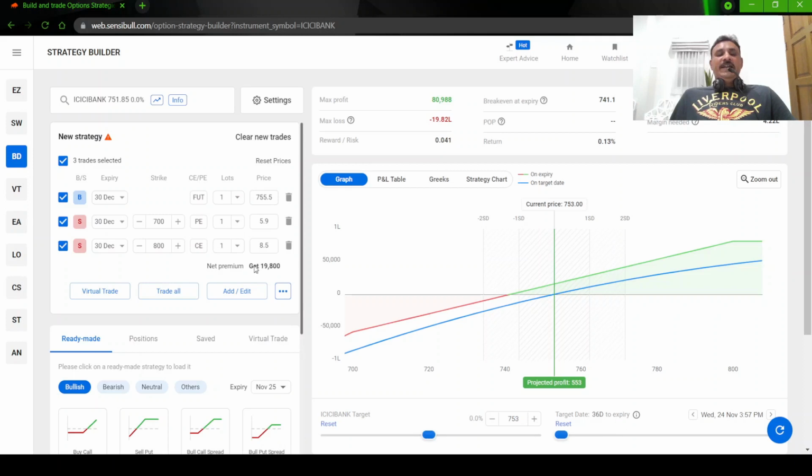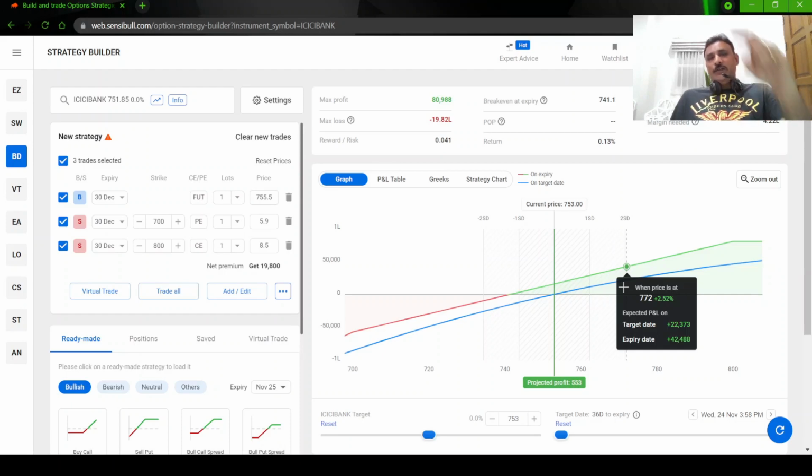For getting a 19,800 premium, what is the risk we have got? Your maximum profit can be if the stock goes up. Like right now, the ICICI Bank stock is at around 750. So from here, you say for the next month, next week, the stock starts going up, and you will start getting a super duper profit in this, because your put will decay also, your call will gain in value, but in the same way your future will also gain. Okay, that is where we make money.